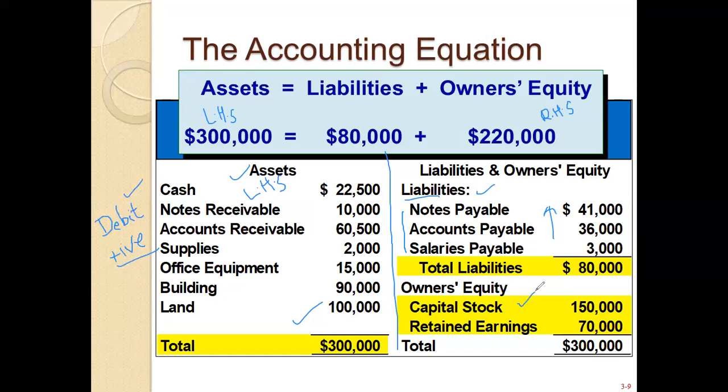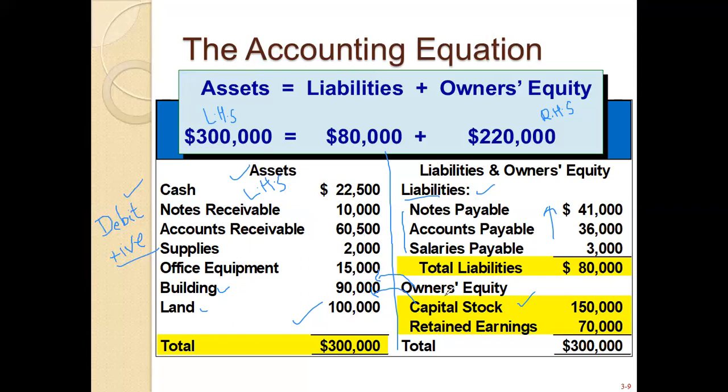If you are doing good business, with the help of the amount of your owner's equity, you are getting the right hand side. With the help of your right hand side, we basically get the left hand side. How do we make our assets, how do we purchase the land and a building with the help of the capital side? I mean to say, the owner invests in a business. Cash will become $150,000, cash comes into your cash account. Then with the help of this cash account, you purchase the land, building, office equipment, supplies, whatever.